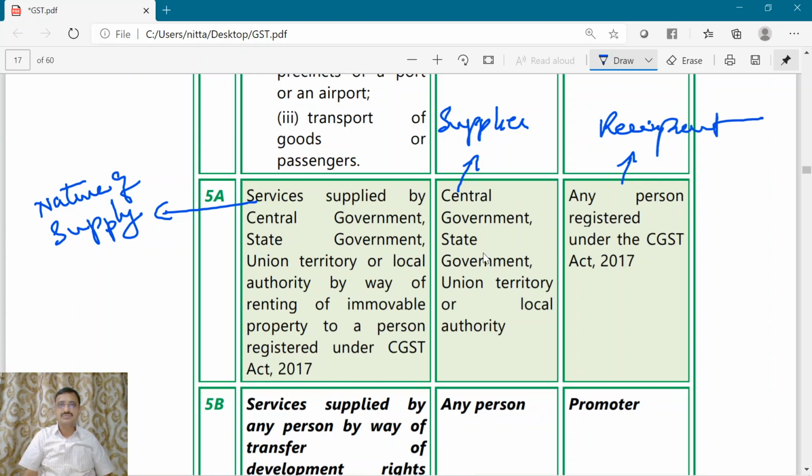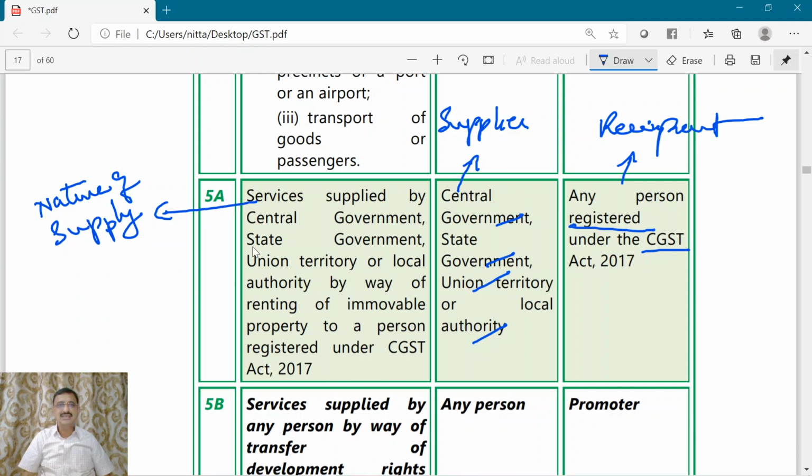Now, who is the supplier here? The supplier is central government, state government, union territory or local authority. Now, who is the recipient? Any person who is registered under the CGST Act, means registered person.